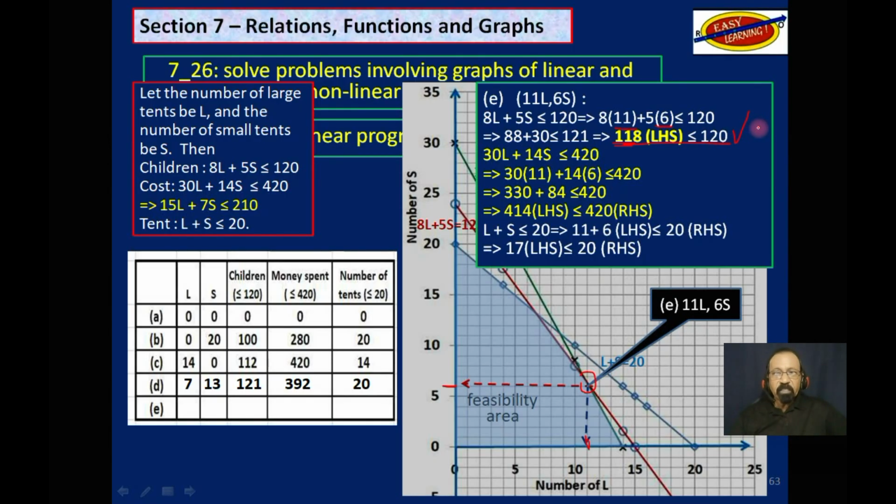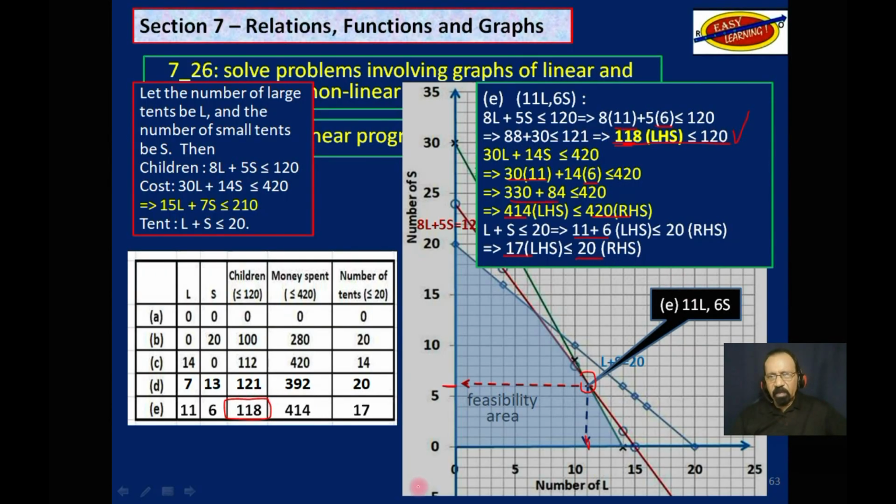We are looking for a false statement here. Generally, it must be equal to or greater than 120, which would give us the correct answer. And as it relates to money, 11 at 30 and 6 at 14, we spent $414 out of 420. Okay, we're just within our limits. And as it relates to tents, 11 plus 6 would give us 17. That's fine. We are allowed up to 20 tents.